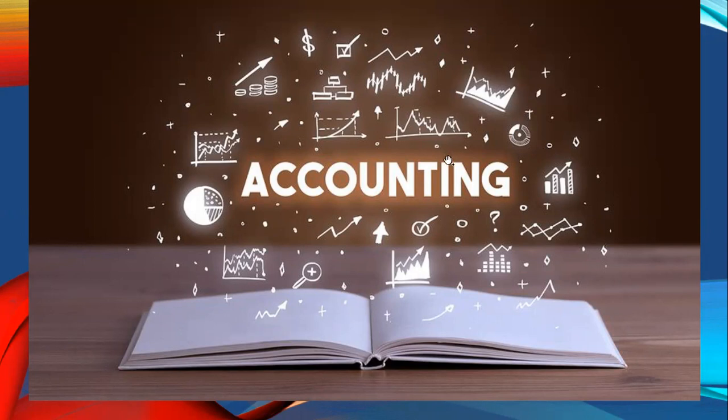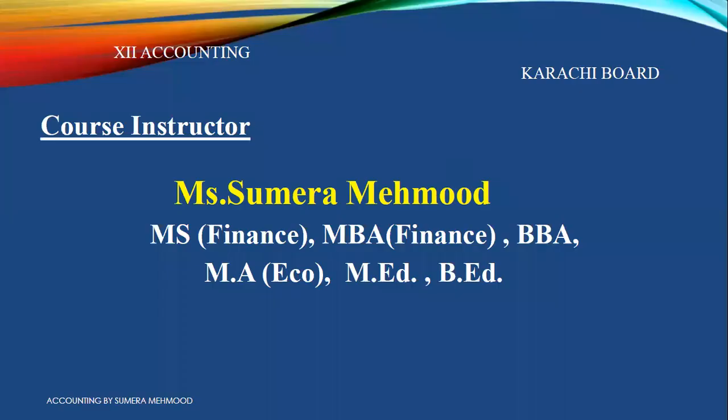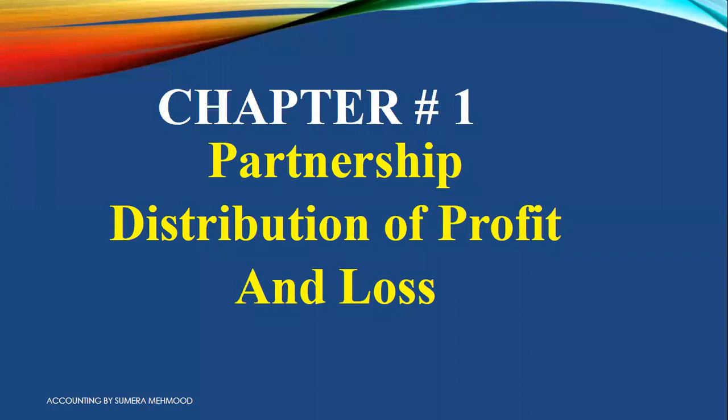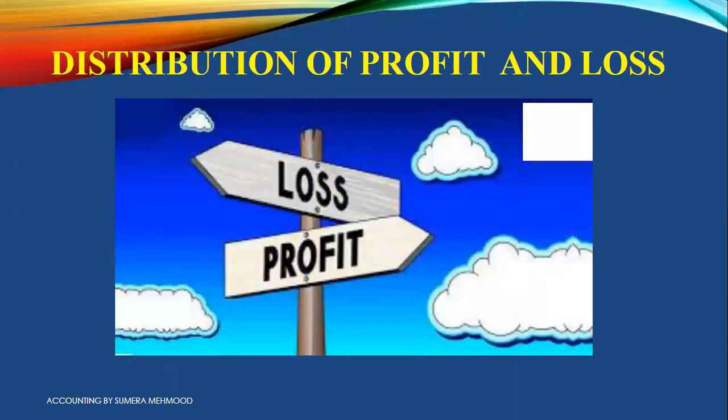So be attentive, get ready for your new exam question. I'm your teacher, Ms. Mera Mahmood. We are here for the chapter distribution, profit and loss. Yes, beta, here we have two ways from the net income, whether we can gain profit or whether we can gain loss. So always from the net income, we have two ways, whether your answer can be positive or negative.